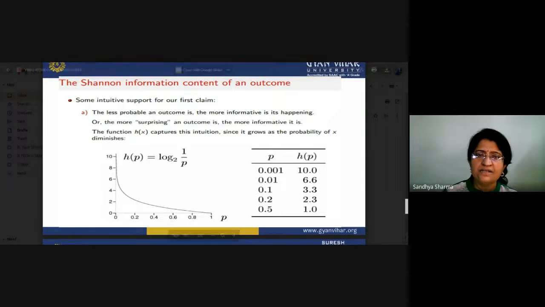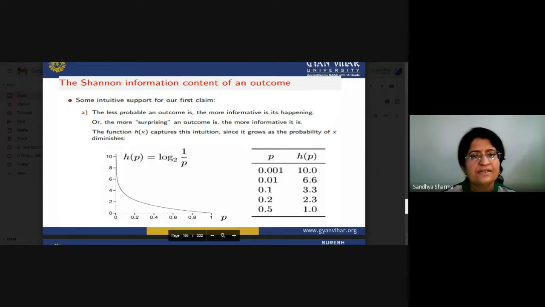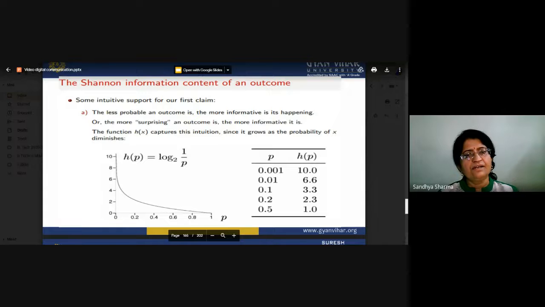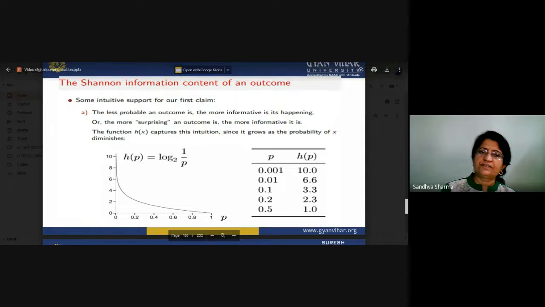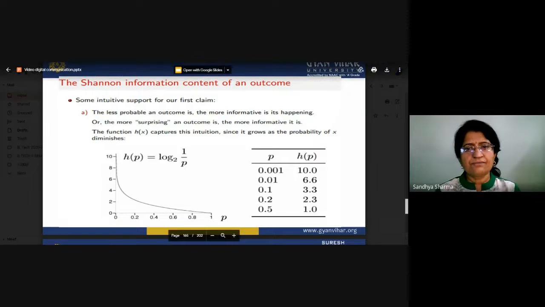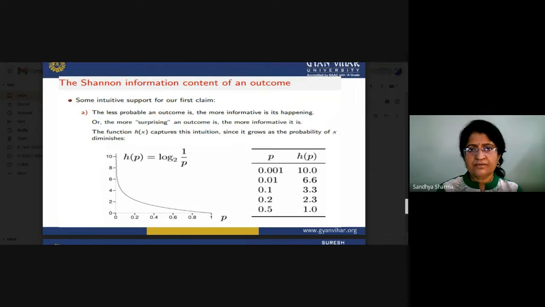As we move towards unity, or one, the information content decreases. And as the probability of occurrence of our event is lower, our information content is higher. In this graph, we will see how informative our symbols are.